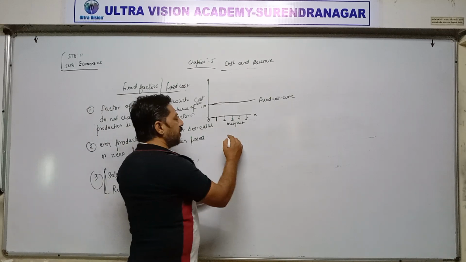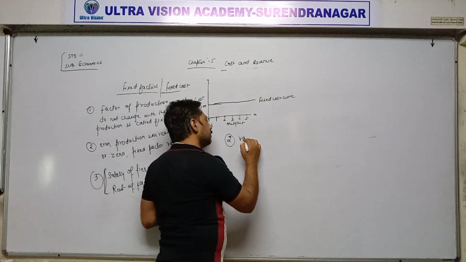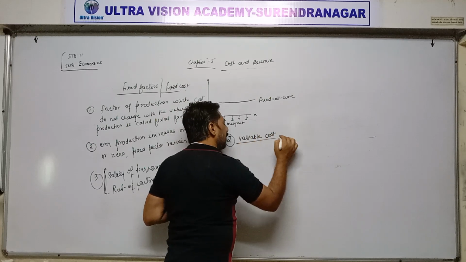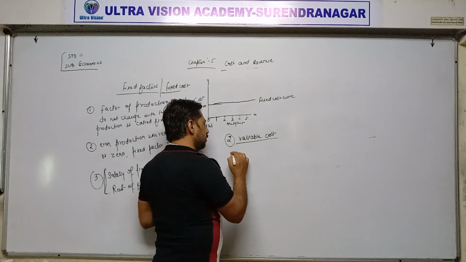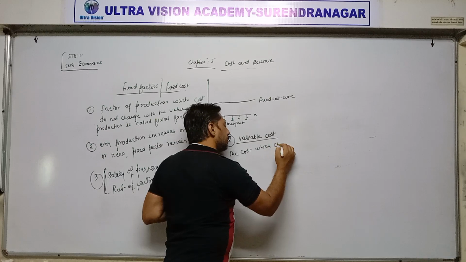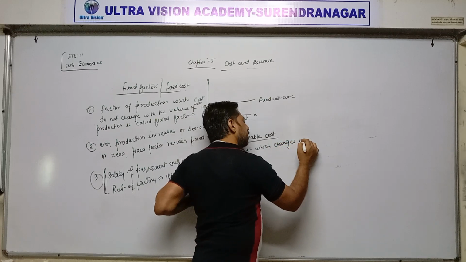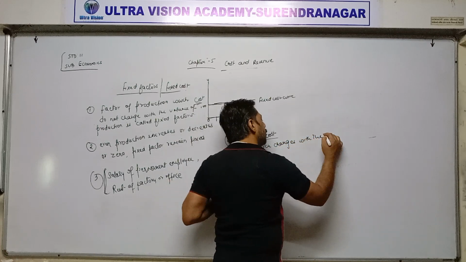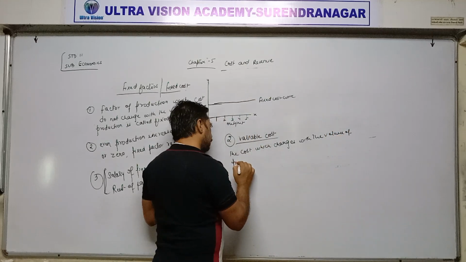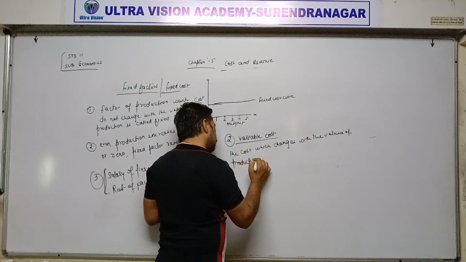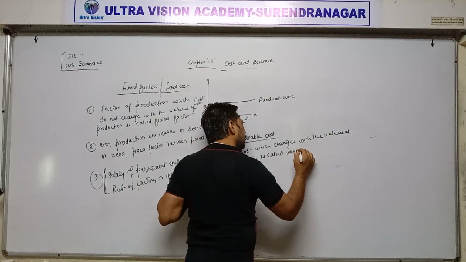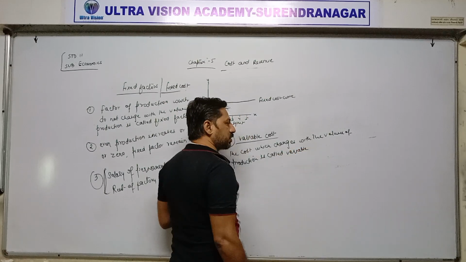Now the second one is variable cost. The cost which changes with the volume of production is called variable factors or variable cost.